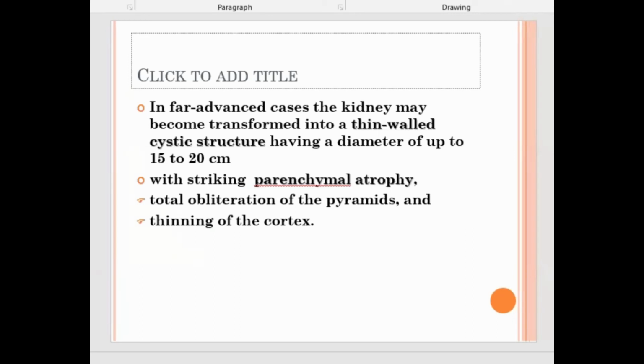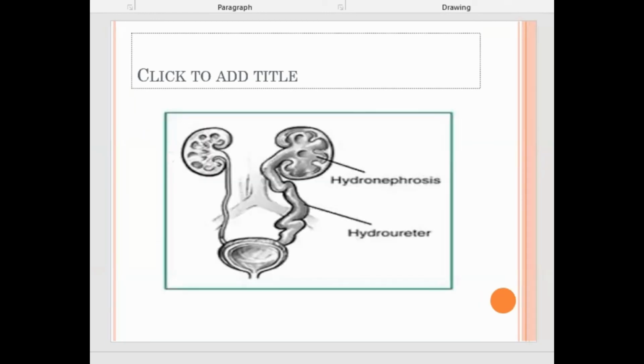So you compare the right side and left side when there is obstruction at the level of the urinary bladder. Okay, if the bladder is obstructed, the outflow area is obstructed. See, there is obstruction at the trigone area on the left side of the bladder, the uretero-vesical junction. The bladder is referred to as vesicle. So at the uretero-vesical junction, there is a calculus which has obstructed. So proximal to it, the ureter is dilated. That is known as hydroureter.